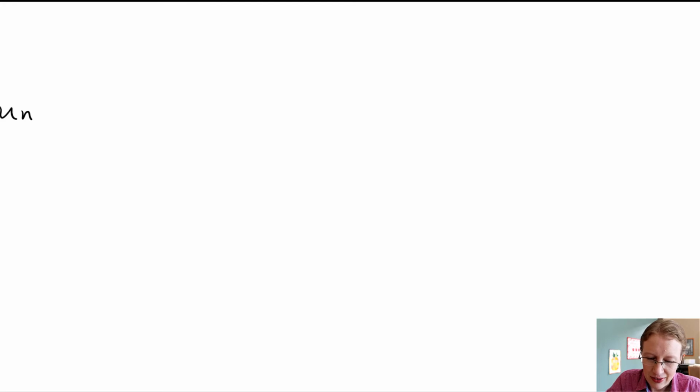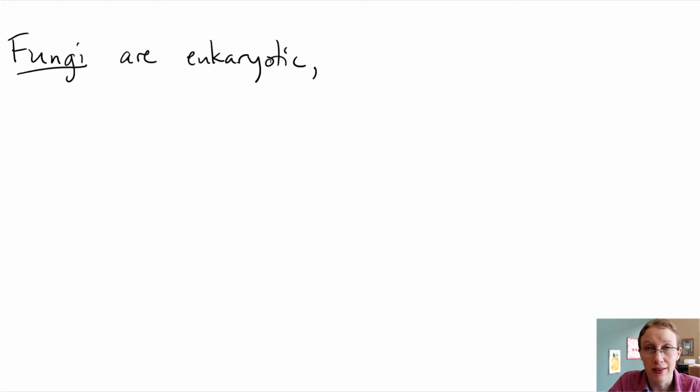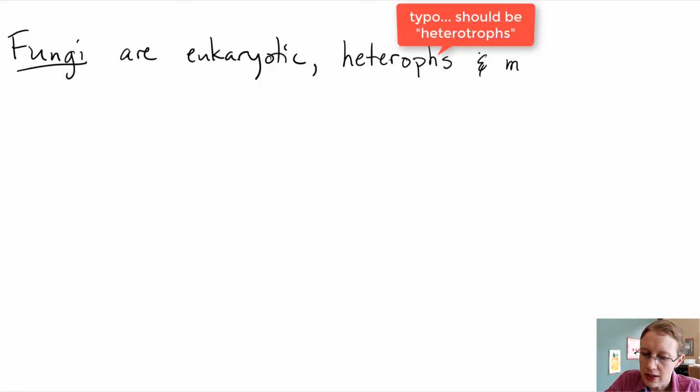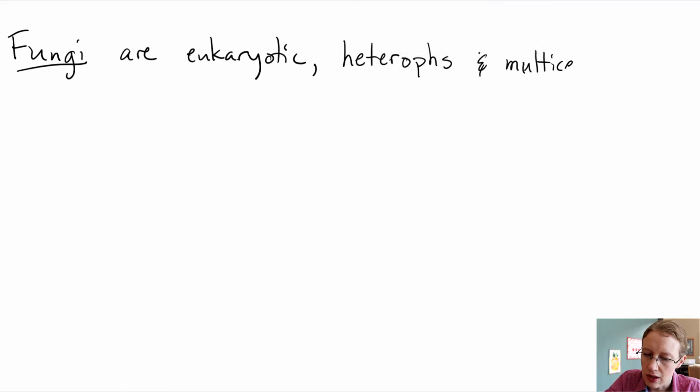And let me just get the screen in the proper view here. Okay, fungi. Fungi are eukaryotic, so they have organelles inside of their cells. However, they are not plants. They do not photosynthesize. They're not capable of photosynthesis. Instead, they are heterotrophic. They have to absorb their nutrients by some other means other than photosynthesis. So they're heterotrophs, just like us. And they are multicellular.